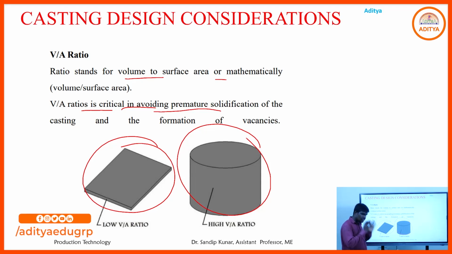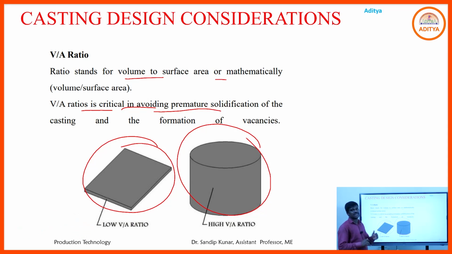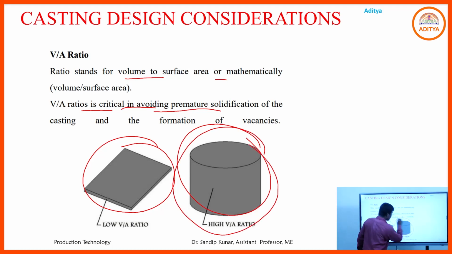In every casting process you have to take care of this. Molten metal must pass throughout the whole volume of the cavity, otherwise some parts will not fill up, and that will create defects. So volume to area ratio is one of the important design considerations in casting.